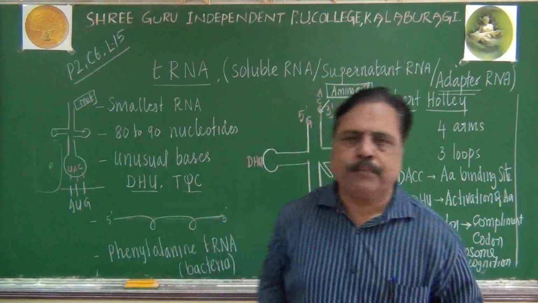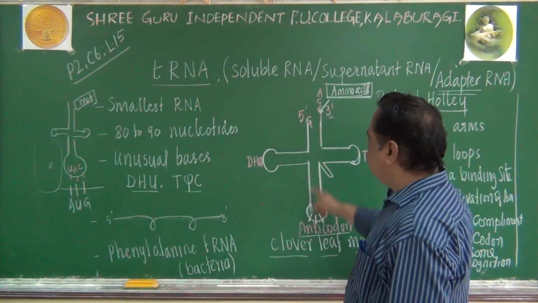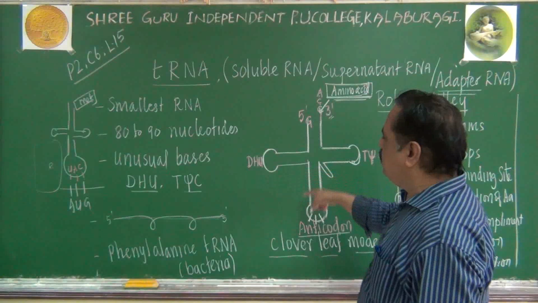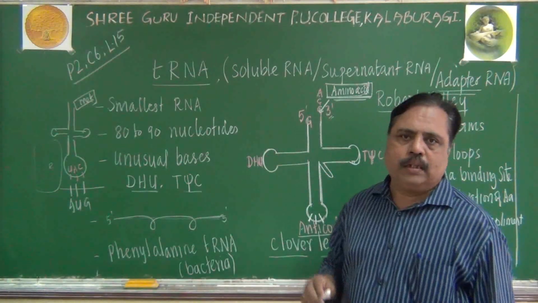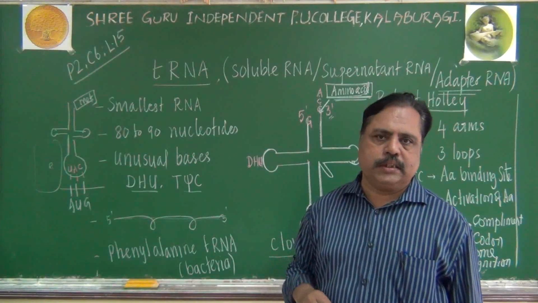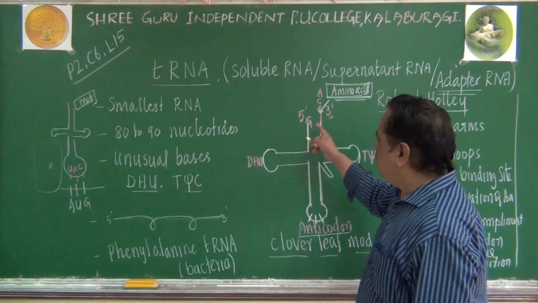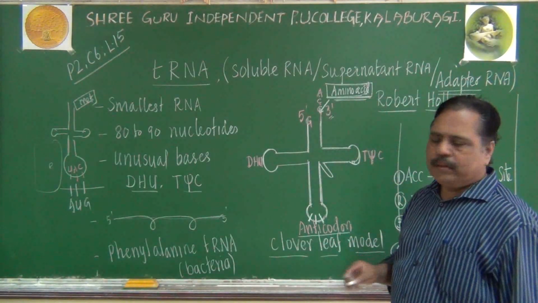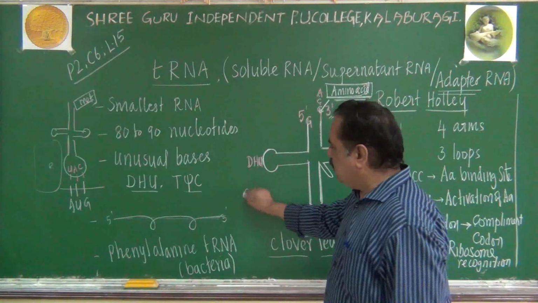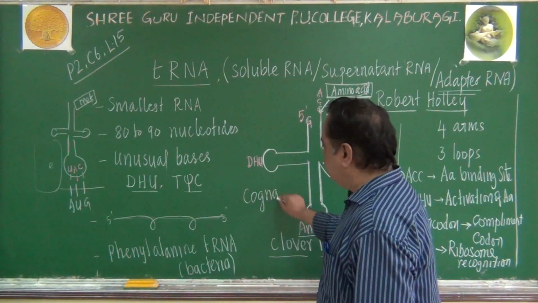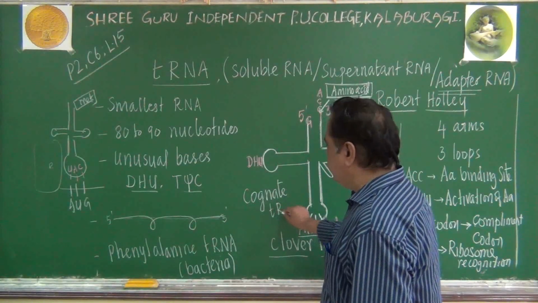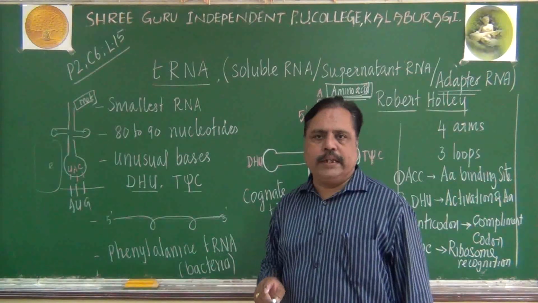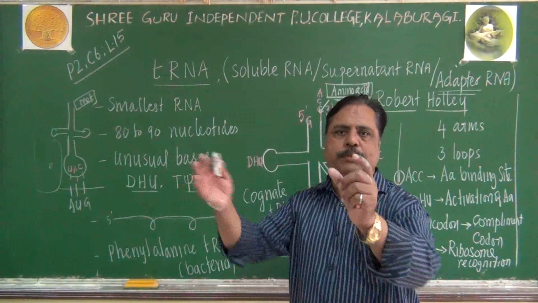So students, the main function of tRNA is bringing the specific amino acid to the site of translation, or protein synthesis. A particular tRNA will bind with a particular amino acid only. Such a tRNA is called cognate tRNA. We use the word here, cognate tRNA. The relationship between amino acid and tRNA is cognate. That means they are specific with each other.